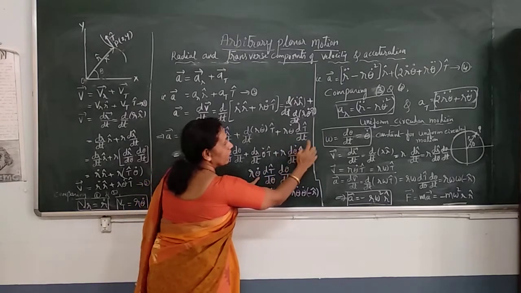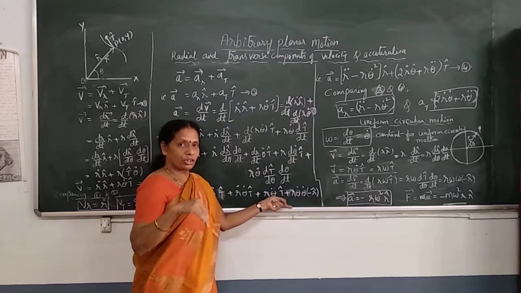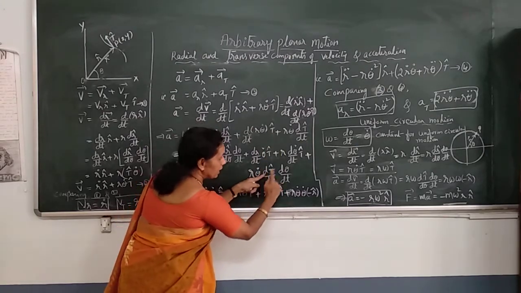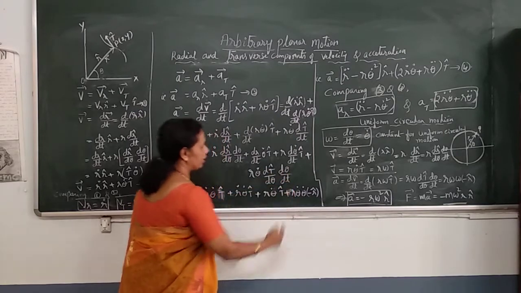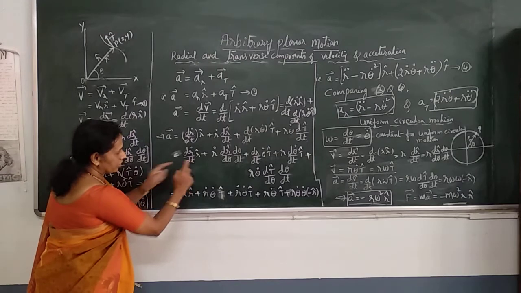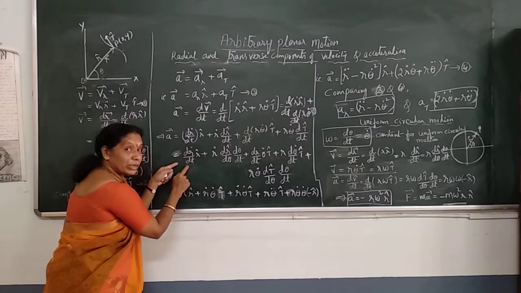R theta dot, again see dt cap by dt. T cap is direction, not a function of t. So we write it is a function of direction, so dt cap by d theta into d theta by dt. This is how we expand. Now, look at the first term, dr dot by dt. Here differentiation with respect to t.